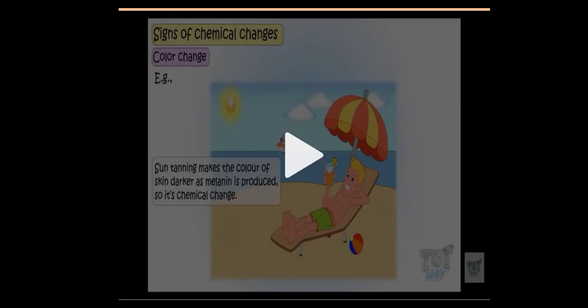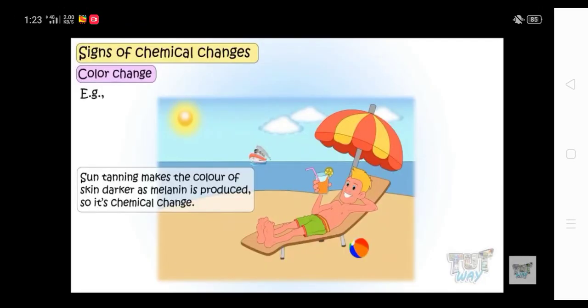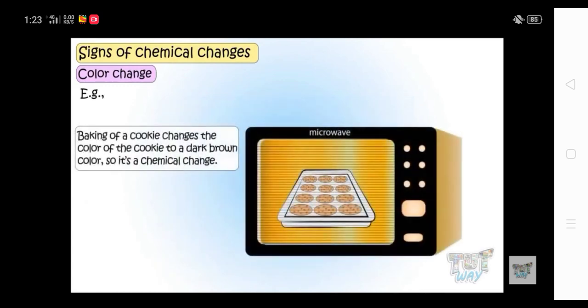Now the common examples where we notice color change, like sun tanning. When we go out in the summers, and when we go to our villages in the summer vacation, or visit beaches and all in summers, what happens? Our skin gets tanned. This tanning of skin is also one of the examples of a chemical change. The skin becomes darker. Why? Because melanin is produced. It is a chemical which is responsible for our skin color, darkening of skin.